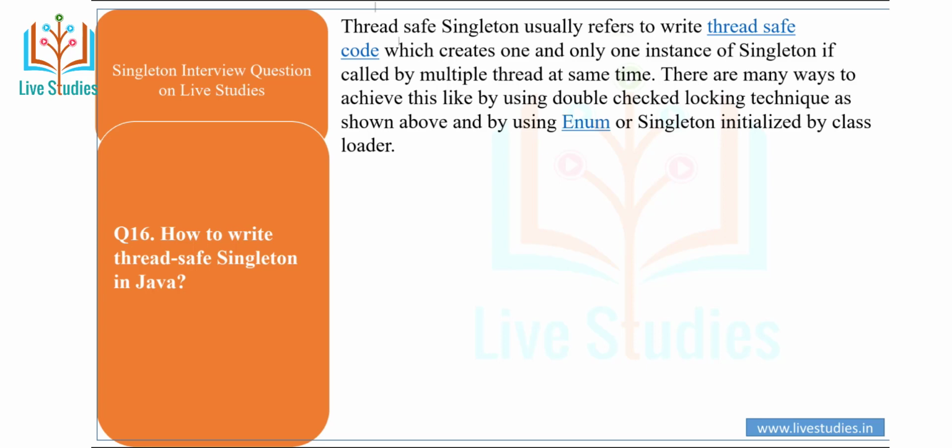How to write a thread-safe singleton in Java? A thread-safe singleton usually refers to writing thread-safe code which creates one and only one instance of the singleton if called by multiple threads at the same time. There are many ways to achieve this, like using the double-checked locking technique as seen above, and by using enum or a singleton initialized by the class loader.